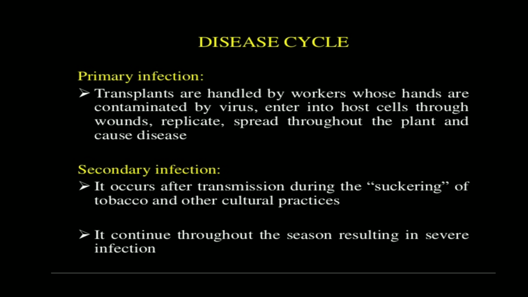Then we will see the disease cycle. The primary infection of this virus shows that the transplants are handled by workers whose hands are contaminated by the virus. During transplantation and handling, sometimes some plants get infected by this virus, and when workers handle such infected plants, they will transmit this virus, as the virus is present on their hands.